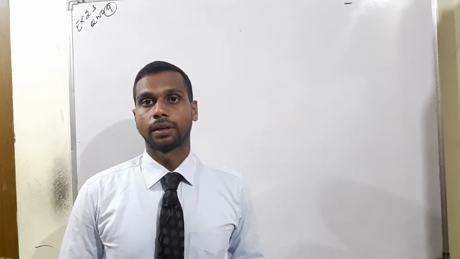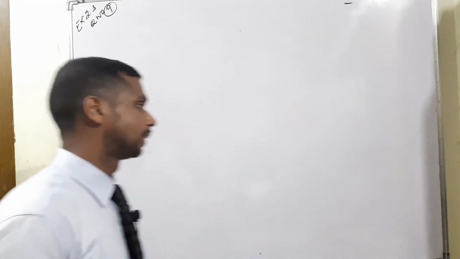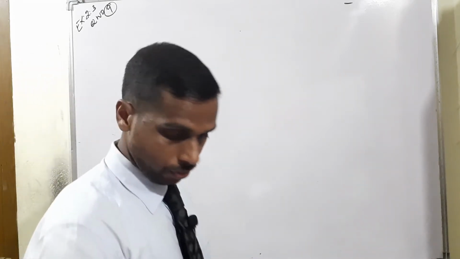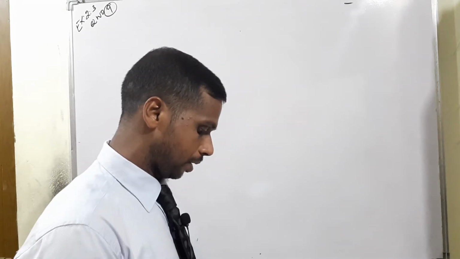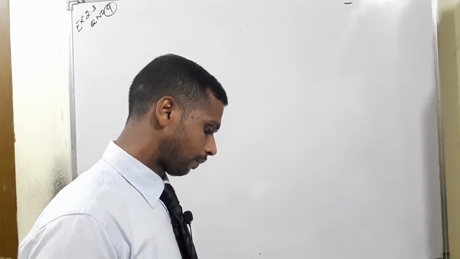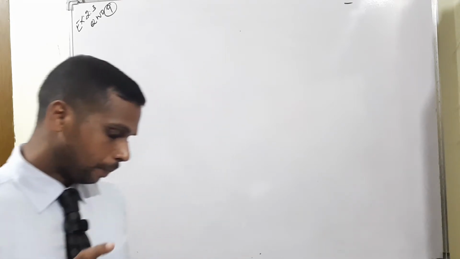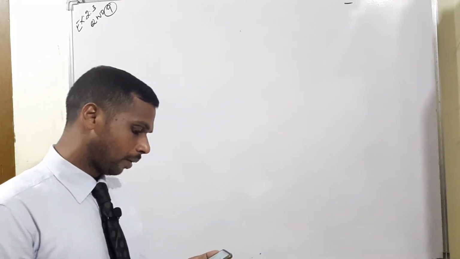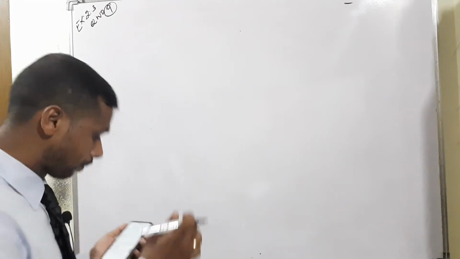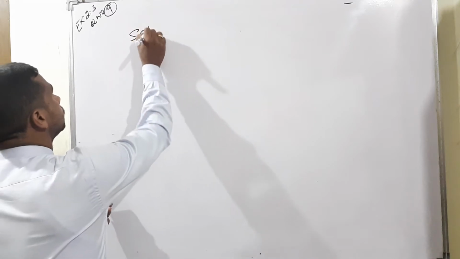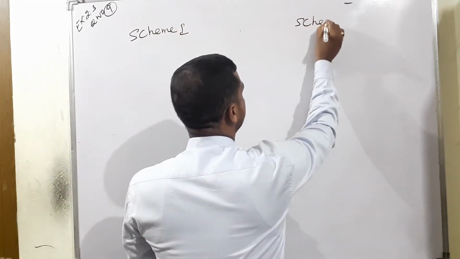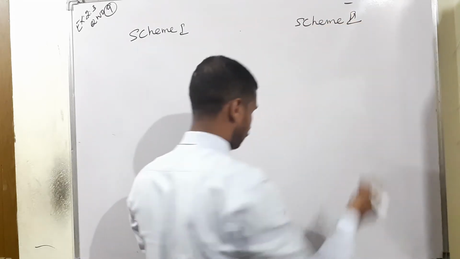In this conversation, we are moving to the continuation of exercise 2.3. I am moving to question number 9, on page number 59 in your book. The question: a plumber can be paid according to the following scheme. Two schemes are given: scheme 1 and scheme 2.